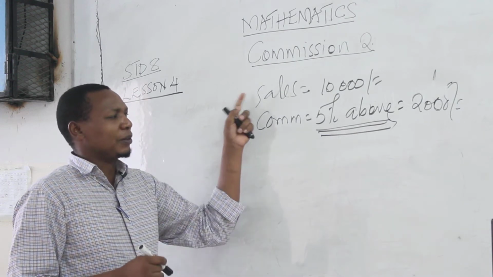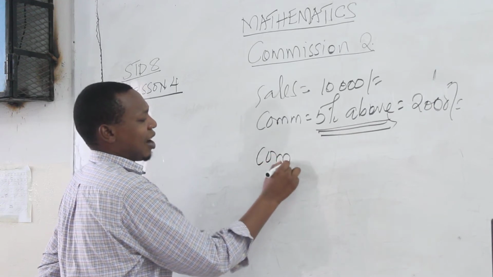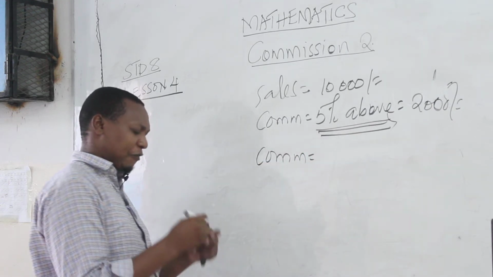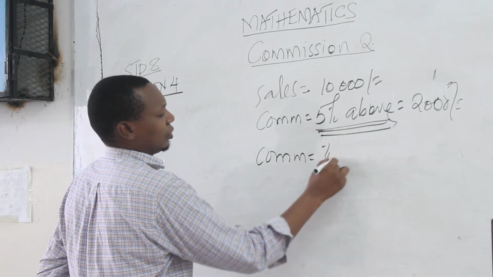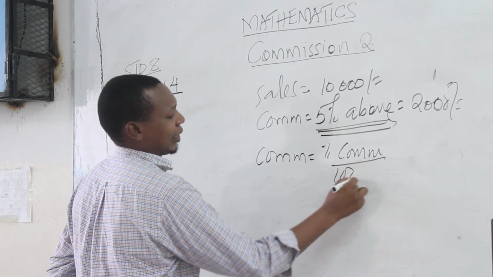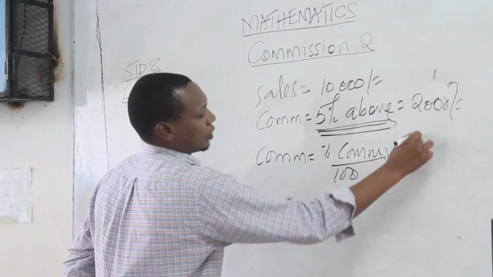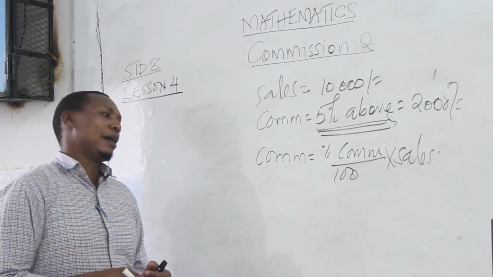So what do I mean in our case? Can we find our commission? How do we find the commission? We know very well. It is the percentage commission divided by 100, then times the total sales. That is how we find the commission.